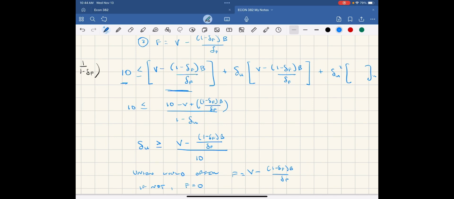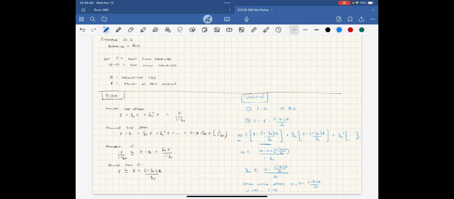And so those are the conditions that we'd have given this setup of what the firm would be willing to accept or decline and what the union would be willing to offer or not. And it's based off of the discount factor of both the union and the firm, the future value of the firm of moving, and the cost of moving.